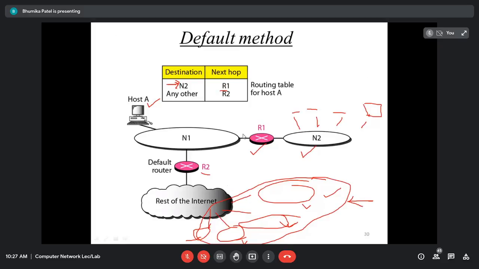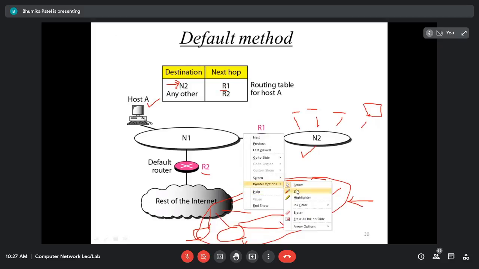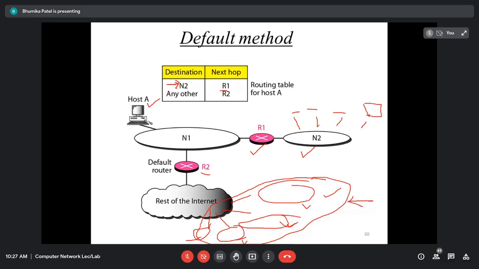In the internet there can be very many networks, right? So rather than mentioning all the networks, rather than mentioning the IP address of every network, we are just going to use a single entry that is called the default entry. For the internet, we are going to use 0.0.0.0. And if you want to send a message to the rest of the internet, then we are going to use router 2, so that it will reduce the size of the routing table.